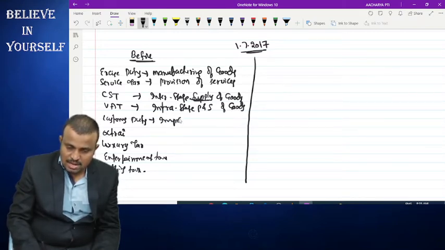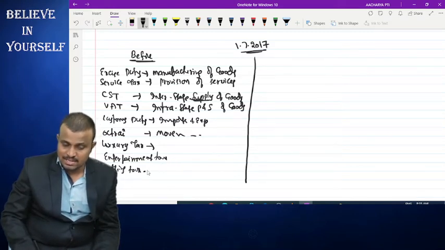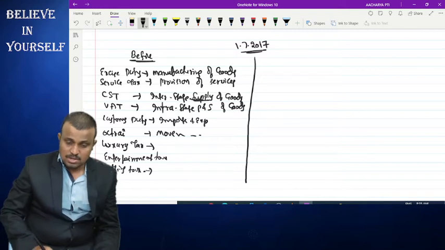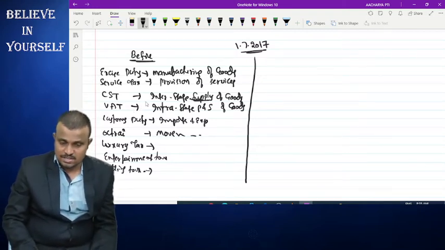On imports and exports of goods we impose customs duty, and based on the movement of goods we impose octroi. On providing luxury we impose luxury tax, on entertainment the government imposes entertainment tax, and for betting, lottery and gambling, betting tax is imposed. So these were the number of indirect taxes before introduction of GST.